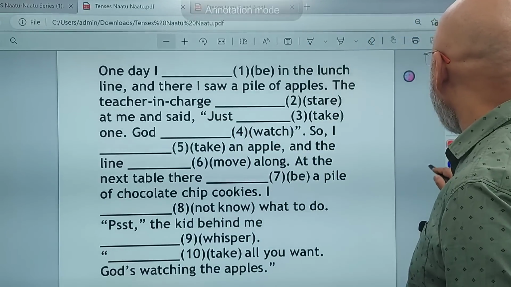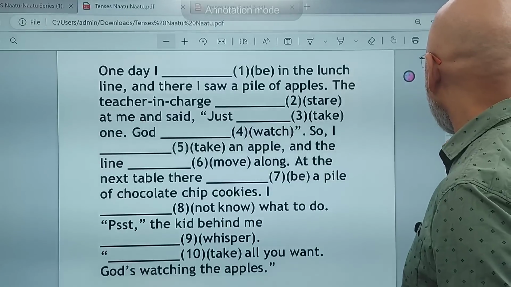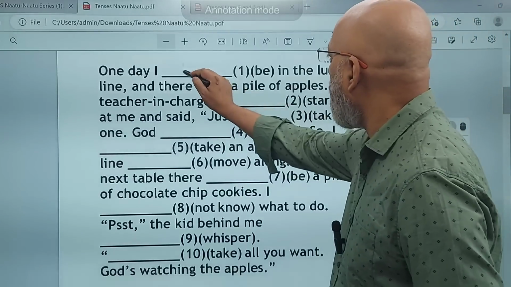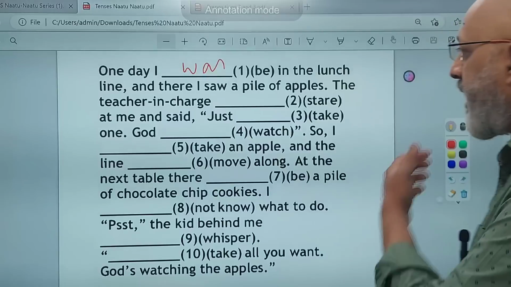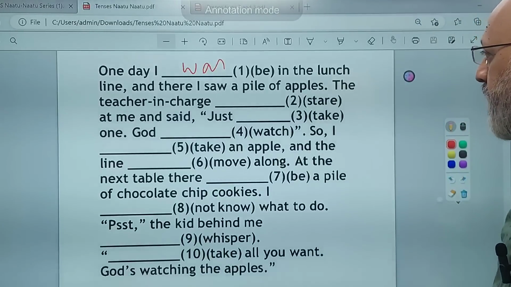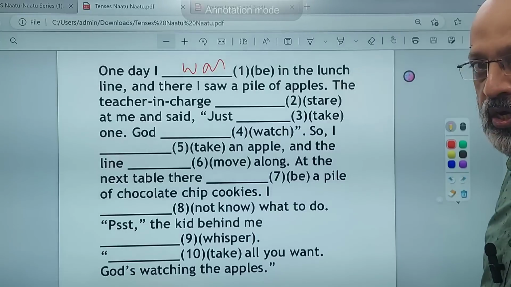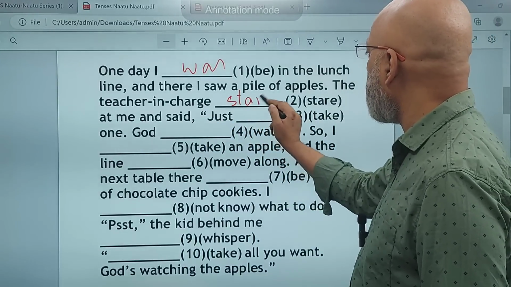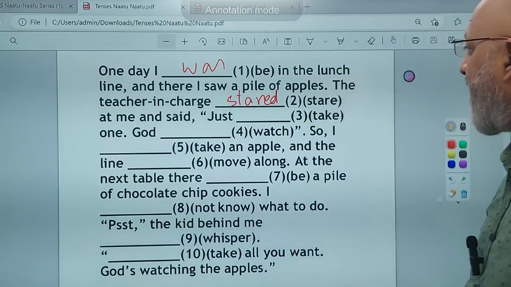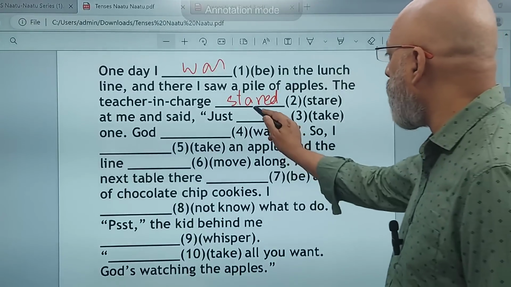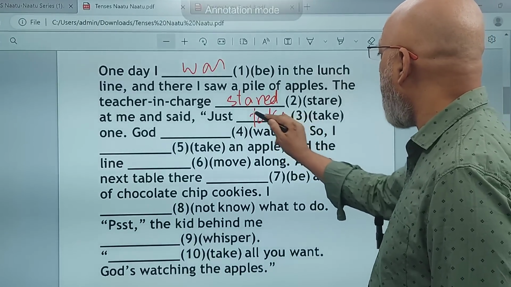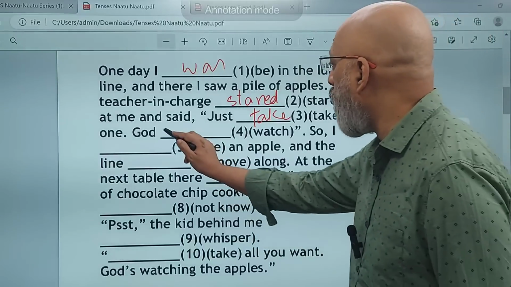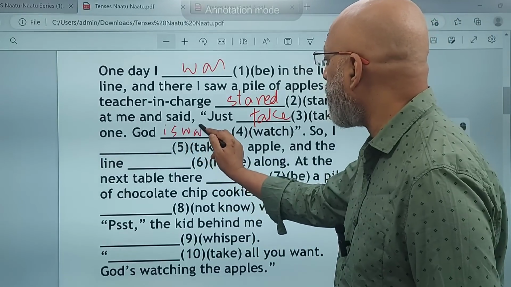One day I was in the lunch line and there I saw a pile of apples. The teacher in charge, what did the teacher in charge do? We are talking about all in the past tense right now. Stared at me and said, just take one. You know, sirf ek apple ko lo. You know, don't take all the apples. Why? Because God is watching.